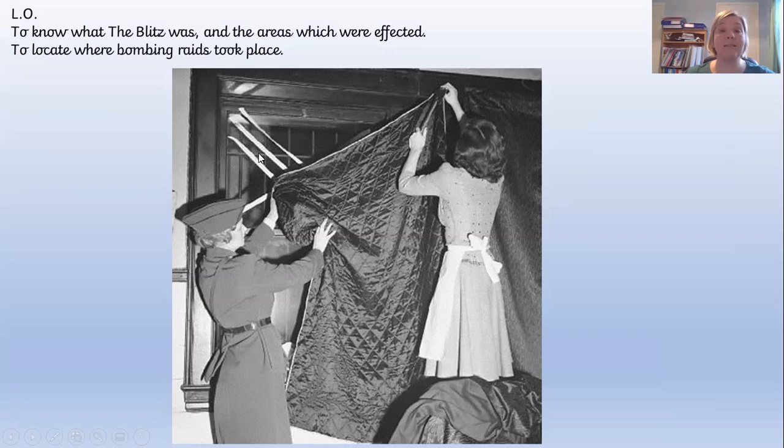Okay, and that was to try and protect the people. So if there was a bomb, the tape on the window would try and protect them so that the glass wouldn't smash everywhere. But these are the blackout blinds, and you can see these two ladies having to put their blackout blinds out for the night so that they wouldn't get told off if they hadn't done them.